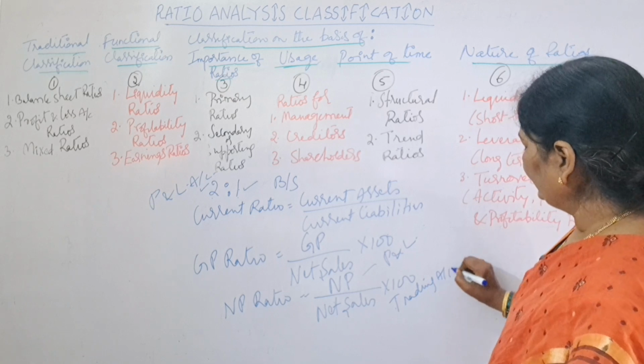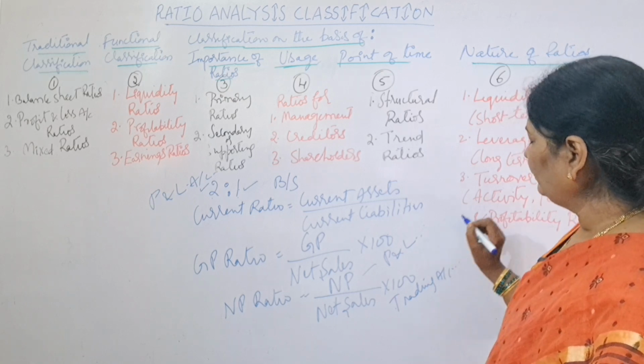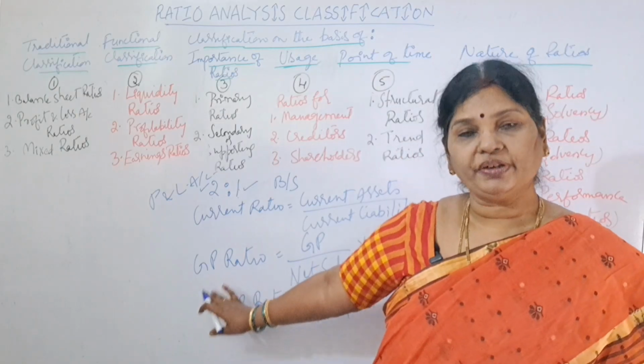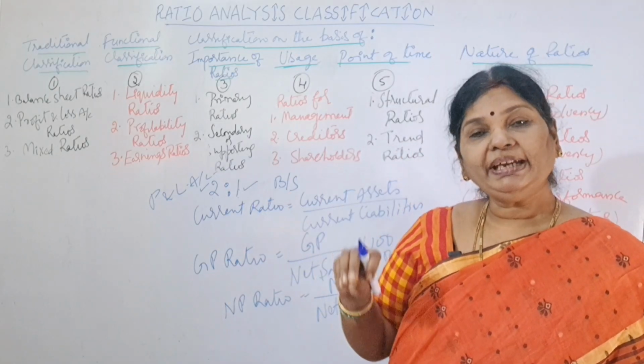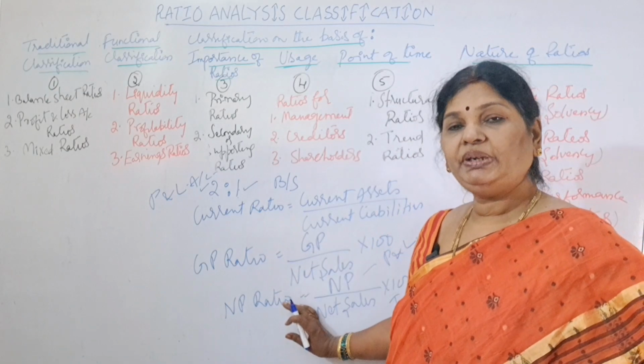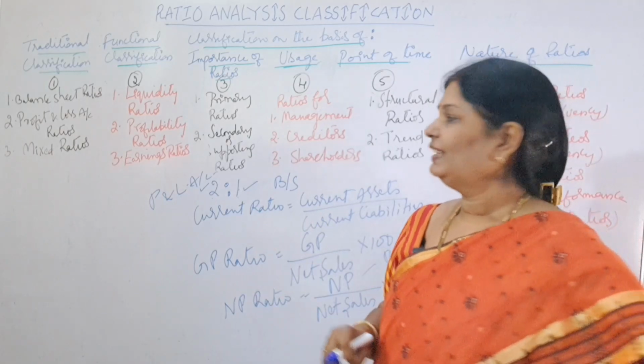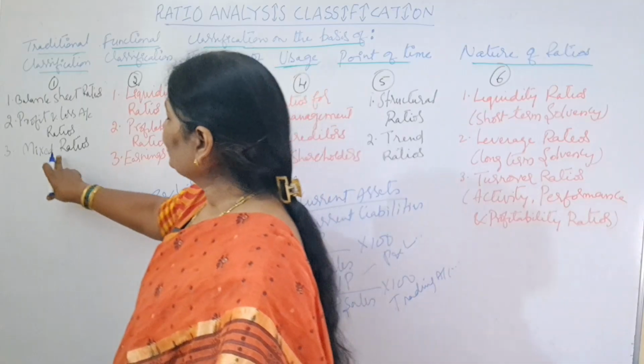So whether it is trading account or profit and loss account, both are called what? Income statements. So when you are preparing net profit ratio or gross profit ratio, we will take numerator and denominator from income statement only. So those ratios are called what? Profit and loss account ratios. Now coming to the third one, mixed ratios.